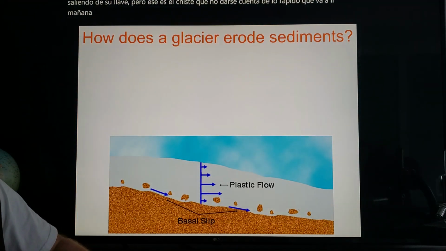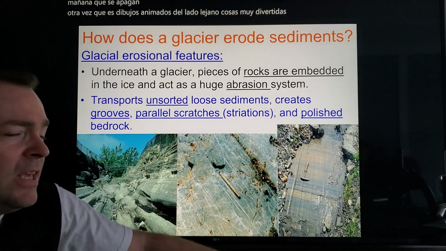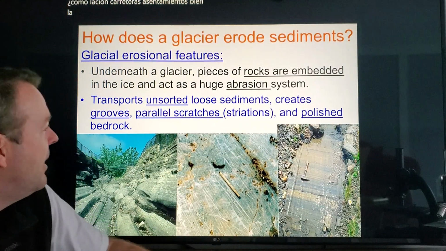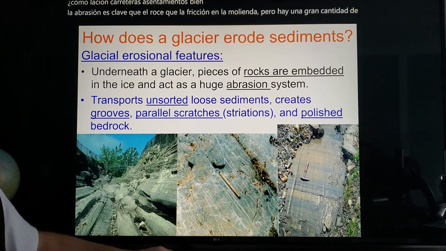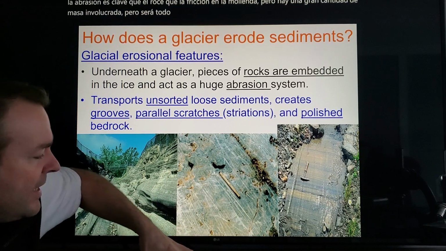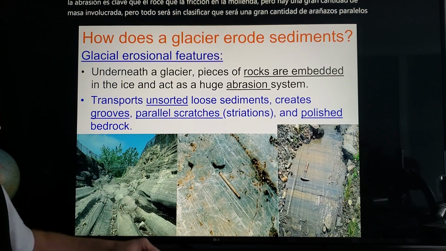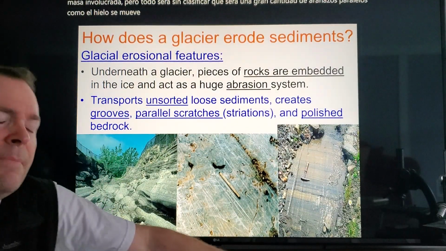All right, how do glaciers erode sediments? Well, abrasion is key, that rubbing, that friction, that grinding, because there's a lot of mass involved. And they'll be all unsorted. There'll be a lot of parallel scratches as the ice moves in a pretty much straight line. They'll have grooves. They'll be polished, right? When you rub something hard enough, you tend to polish it.